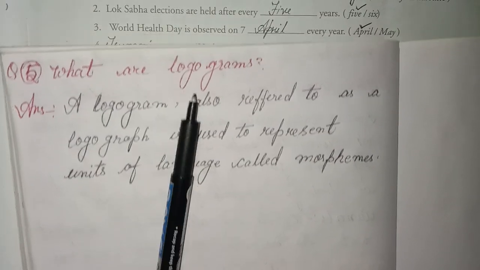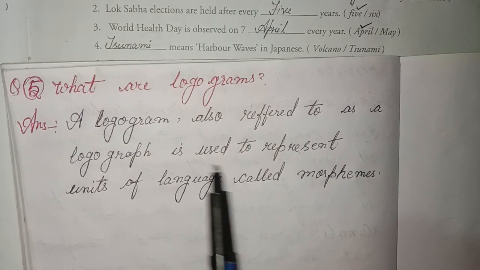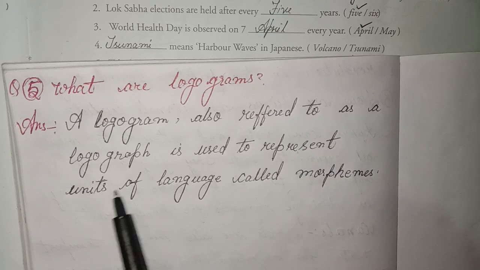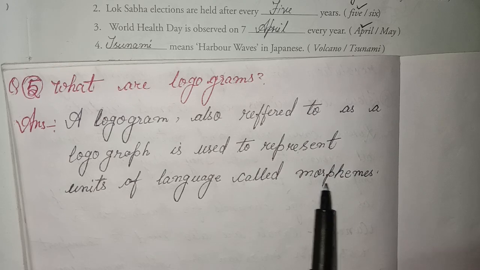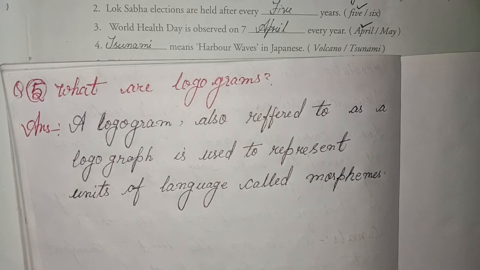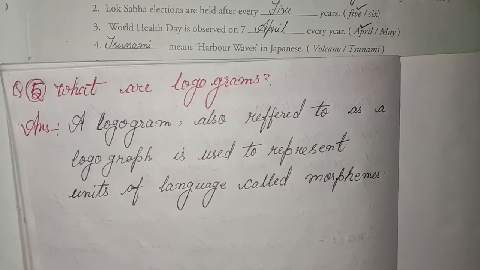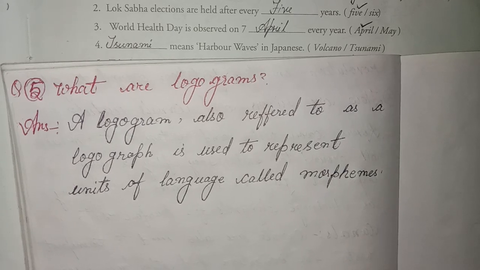What is a logogram? Answer: a logogram, also referred to as a logograph, is used to represent units of language called morphemes. Okay, student, I have done all questions in this lesson. I mean to say chapter 22, evaluate yourself, and assignment 4.